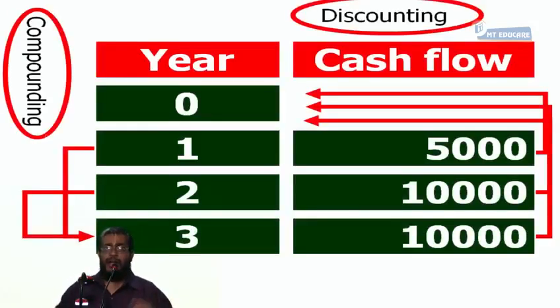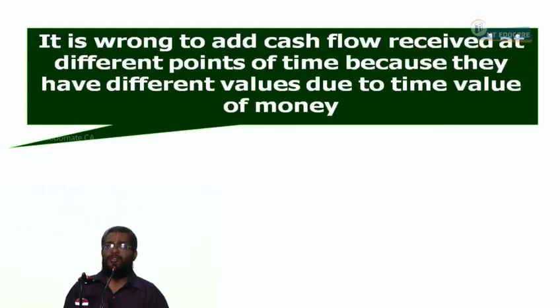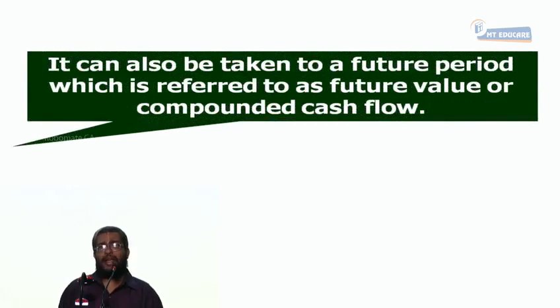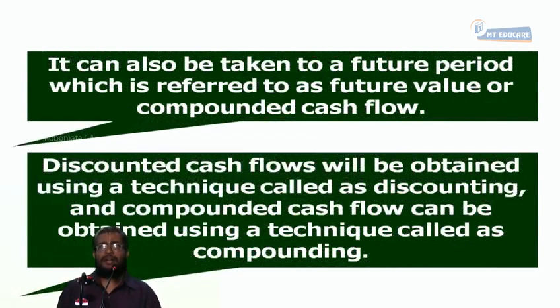First is called discounting, and second is called compounding. It is wrong to add cash flows received at different points of time, because they have different values due to time value of money. So we should bring all the cash flows to a common time frame and then add. If it is brought to today's terms, it is referred to as present value or discounted cash flow. And if you take it to a future date, it is called future value or compounded cash flow. Discounted cash flows are obtained using a technique called discounting, and compounded cash flow using a technique called compounding. With this, the second stage introduction is over.